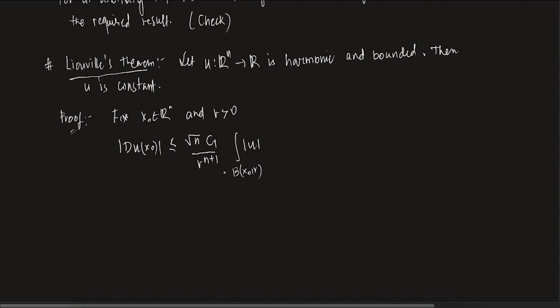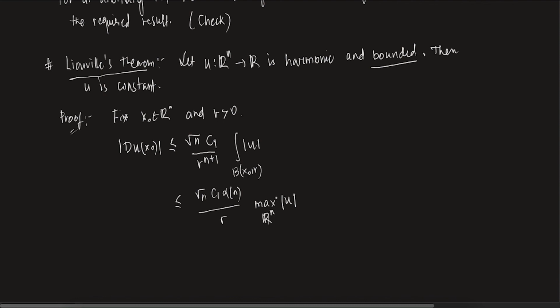If you take u on the ball, it has a maxima on the ball. You can just see u is bounded in whole of Rn, right? So the maxima of u in the whole of Rn exists. So essentially what I can do is write it as root n c1 alpha n by r, and I will explain why I can write it like this, times the maximum of mod u in Rn.